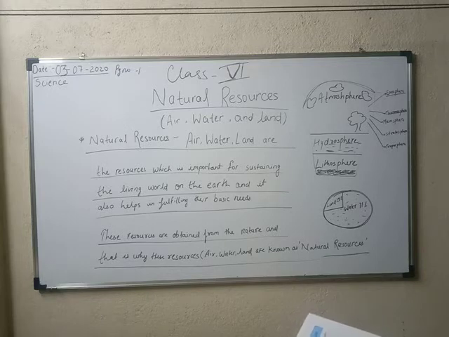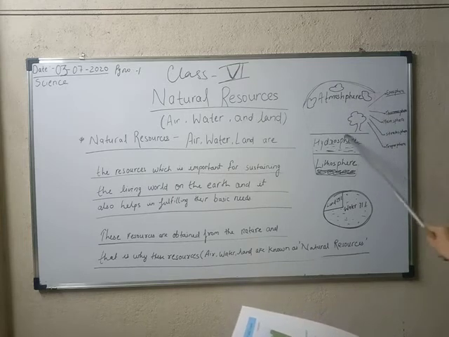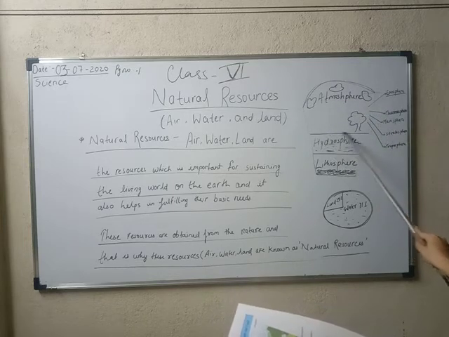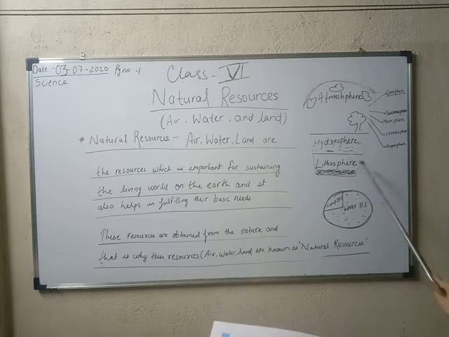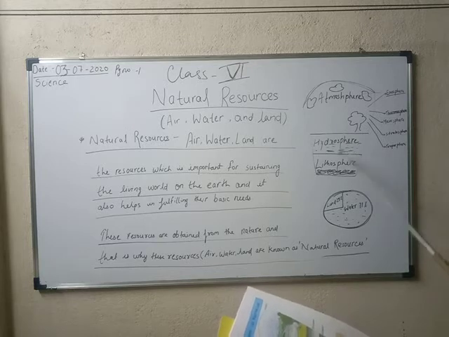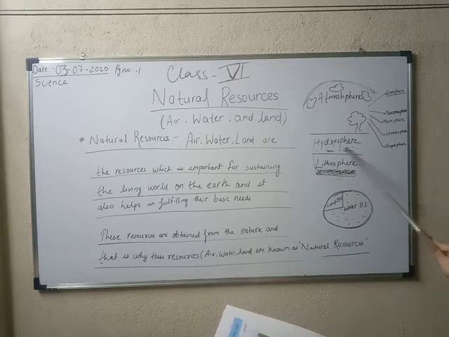First, now comes the next paragraph, that is, the atmosphere is the layer of air that surrounds the earth. So in one word, what is atmosphere? The air that surrounds the earth is known as atmosphere, while the water part is known as hydrosphere, and the land part is known as lithosphere. So the surface of the earth comprises water and land, that is hydrosphere and lithosphere, where the water part is called hydrosphere, and the land part is known as lithosphere.